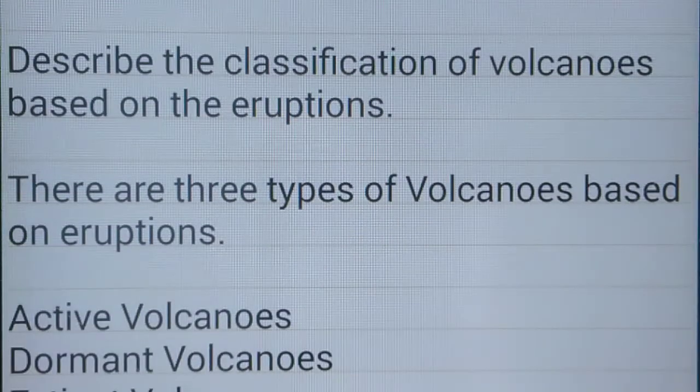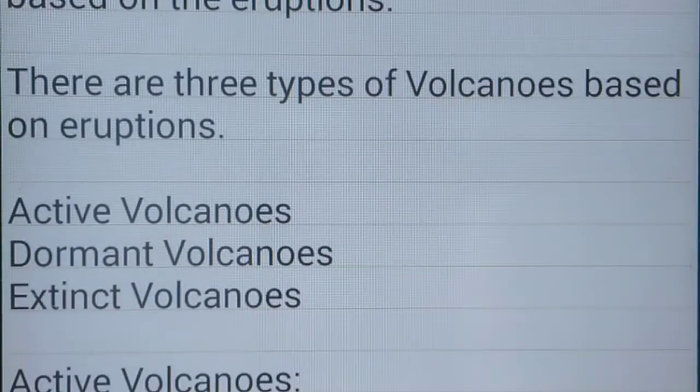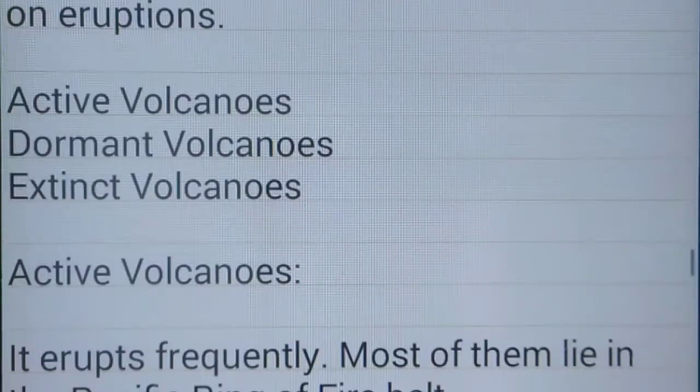Classification of volcanoes based on the eruptions. There are three types of volcanoes based on eruptions. One is active volcanoes. Second one is dormant volcanoes. Third one is extinct volcanoes. Dormant volcanoes are also called sleeping volcanoes. Extinct volcanoes are dead volcanoes.